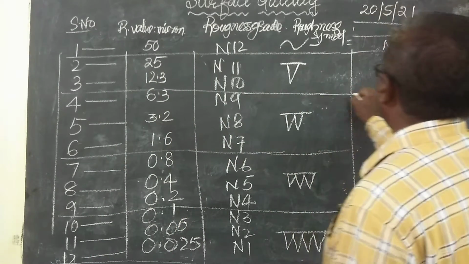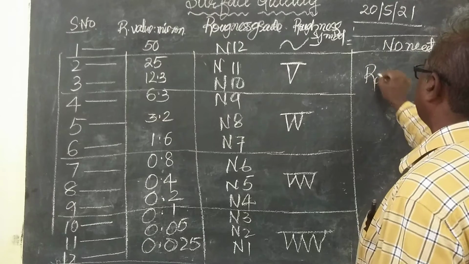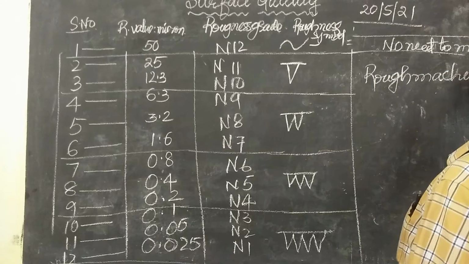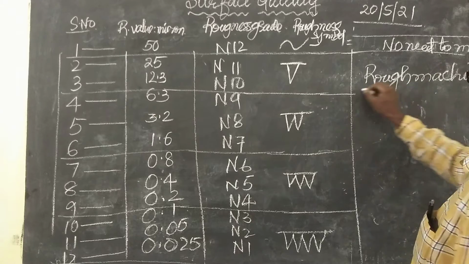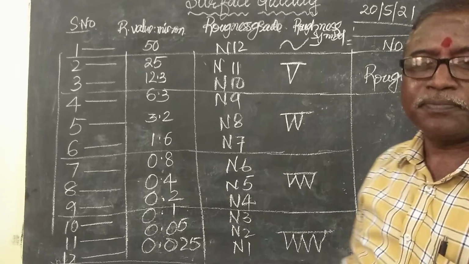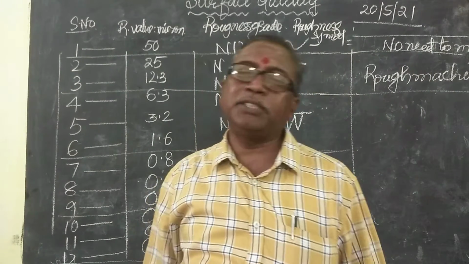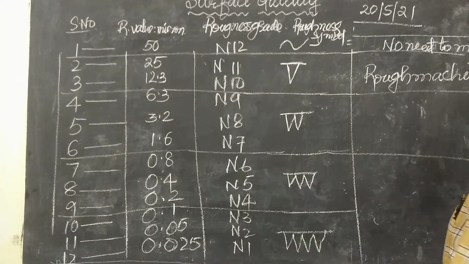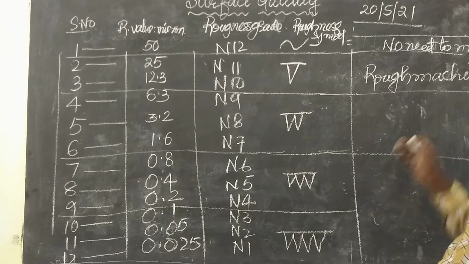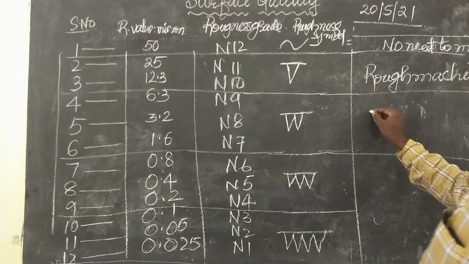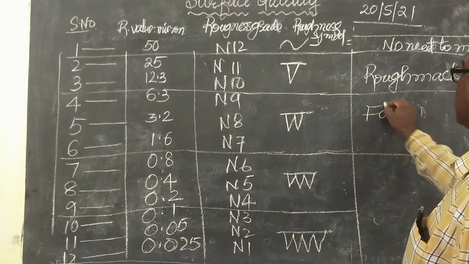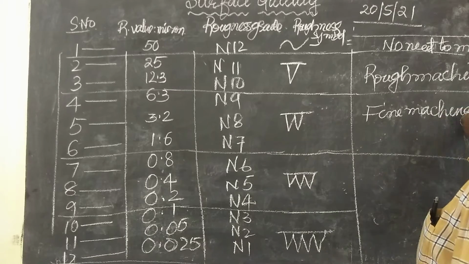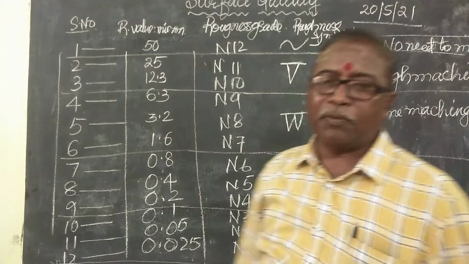Then this one is rough machining. Rough machining is shaping, rough turning, planing. Some castings will also come under this. This is fine machining. Under fine machining, turning and boring will come.